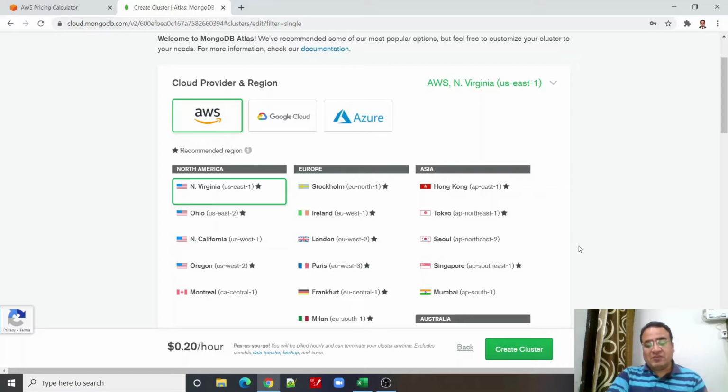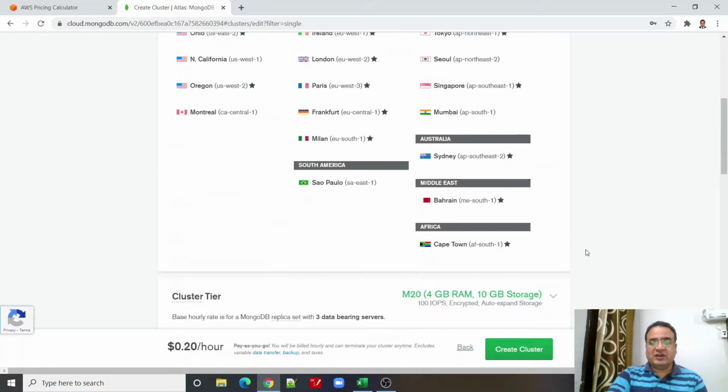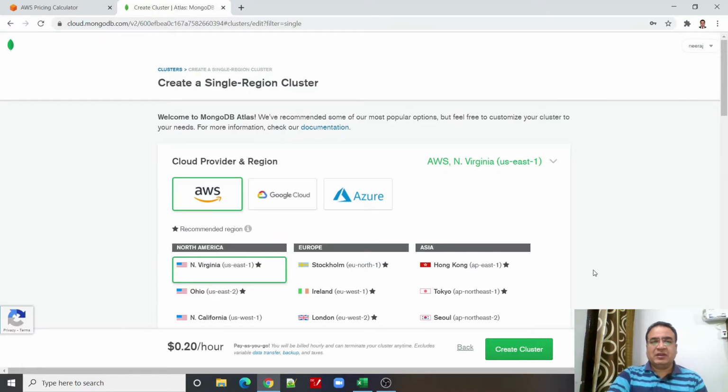One good thing which I personally like about MongoDB Atlas is that at any point in time, I can go there as a developer, or as an architect or as an administrator, I can go into this system. I can look at different monitoring statistics from the usage perspective, different perspectives I can look at from within MongoDB Atlas, which will not be available on the MongoDB over AWS EC2 side.